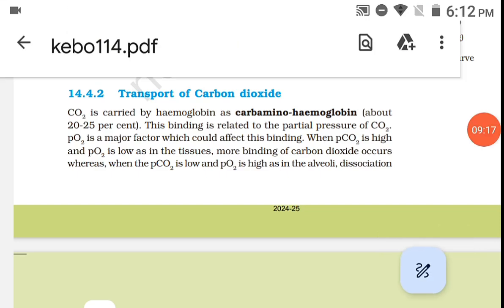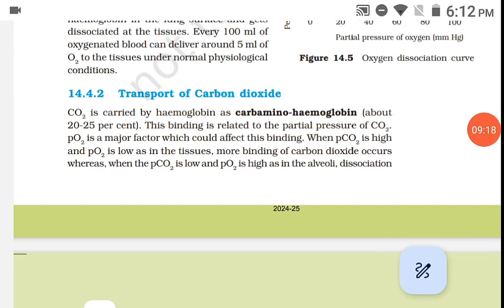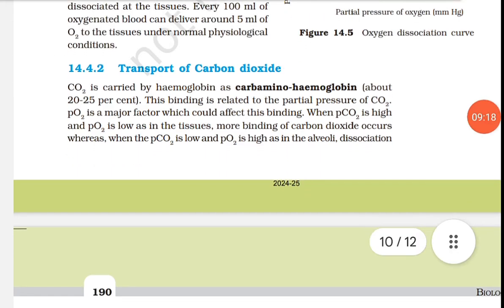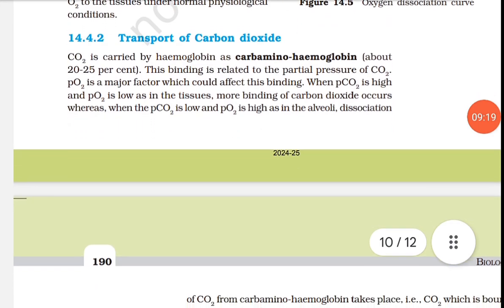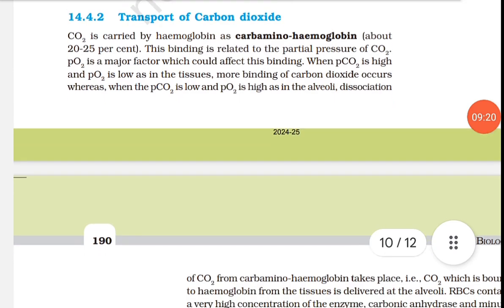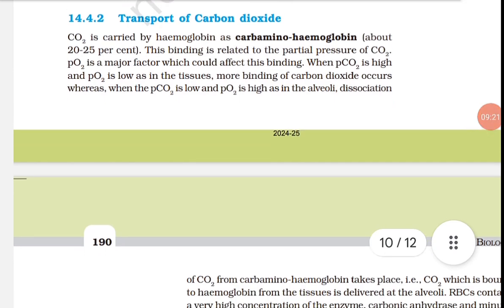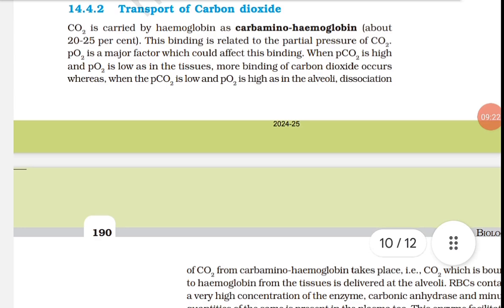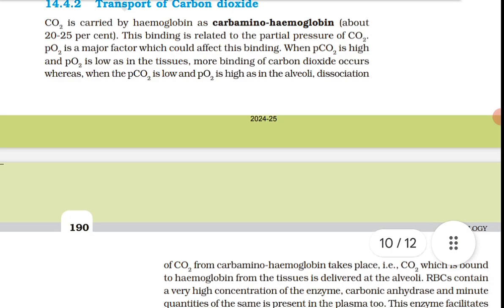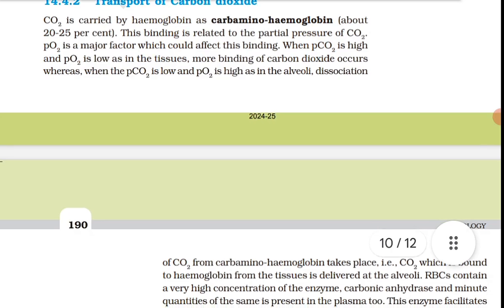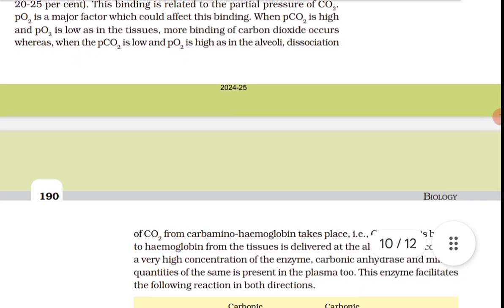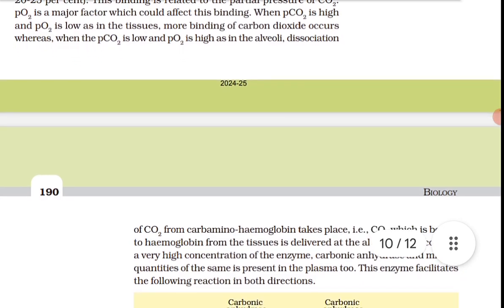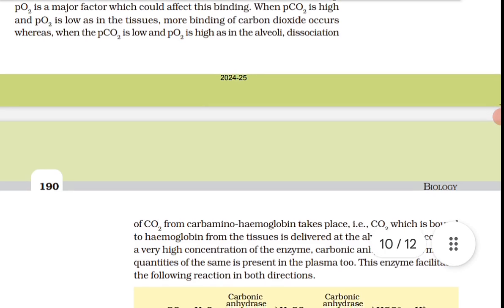CO2 is carried by hemoglobin as carbaminohemoglobin about 20 to 25%. This binding is related to the partial pressure of CO2, and partial pressure of oxygen is a major factor which could affect this binding.